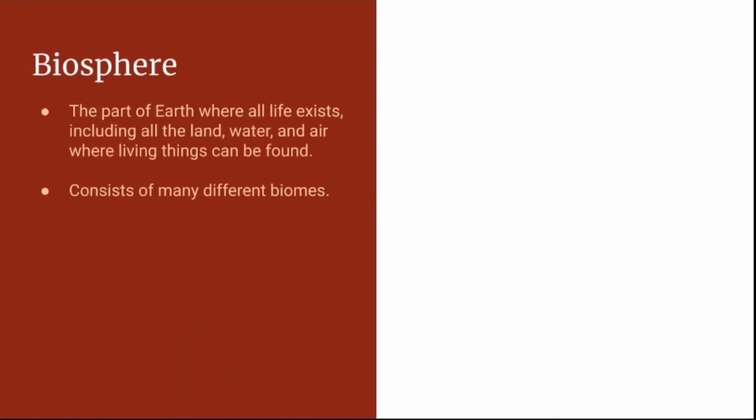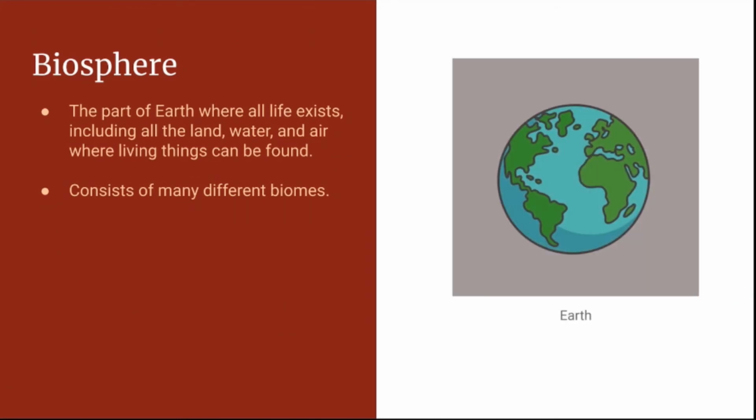Round 12. The last level is the biosphere. The biosphere is the part of Earth where all life exists, including all the land, water, and air where living things can be found. The biosphere consists of many different biomes. It is the unity of all life forms on Earth and contains the entire system. Lastly, for our analogy, if the biome is a continent, then the biosphere is the planet.